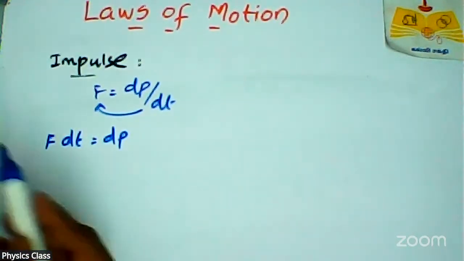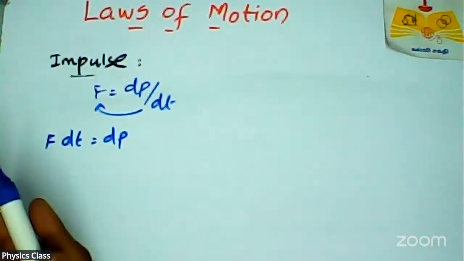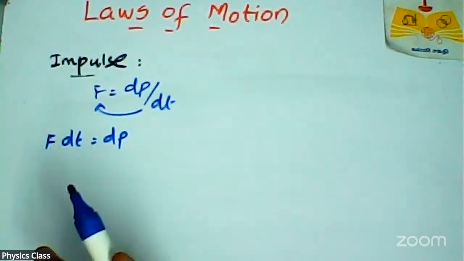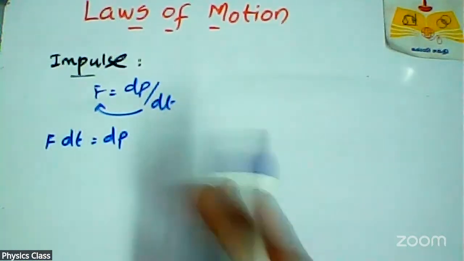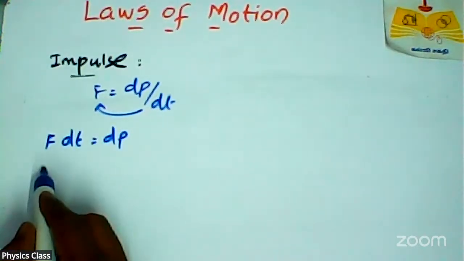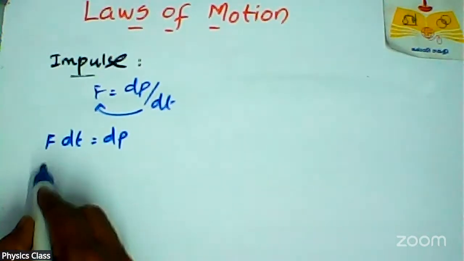We can integrate over the time interval, because before collision there is some time and after collision some time. So time changes, time is already passing. So we have to integrate this over the initial time and final time.